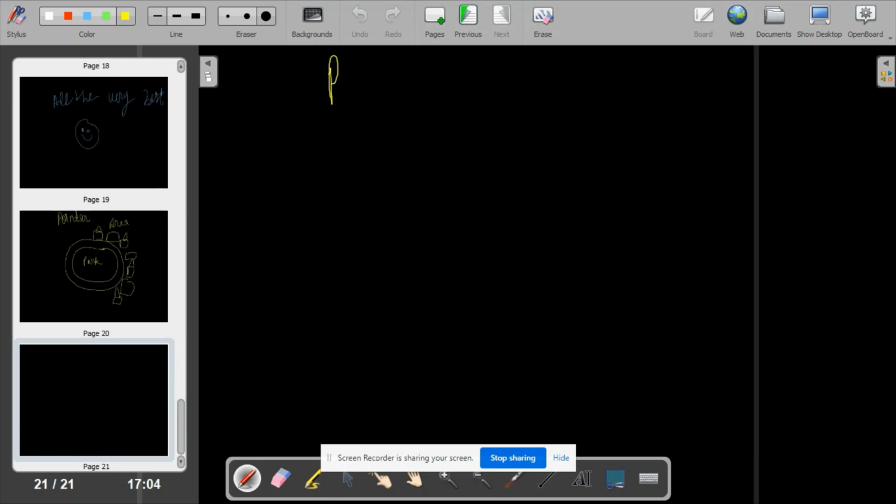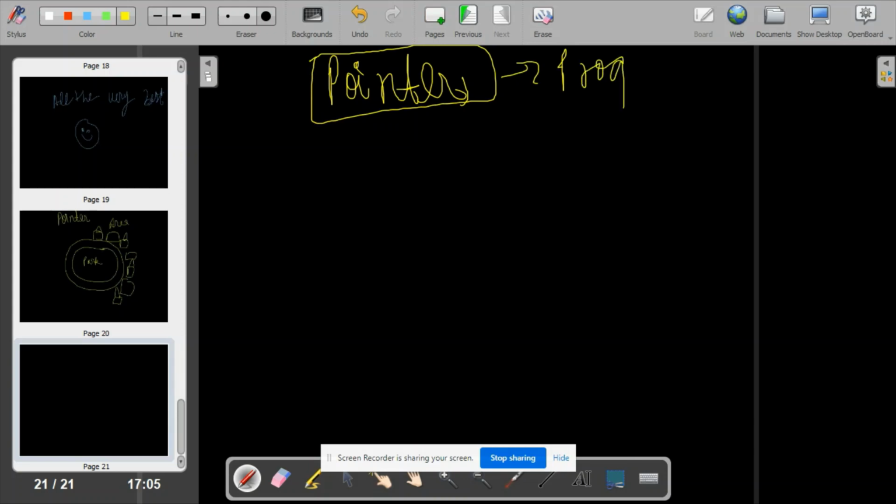Same way in this lecture, firstly I would like to give you some real life example of what a pointer is. Then we will relate this term to programming in C++.